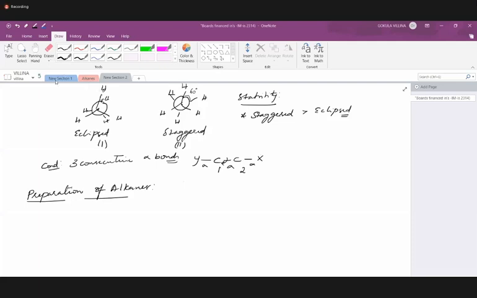And is it a ring strain? Yes, ring strain only. In simple words, yes, ring strain can be treated the same as torsional strain, definitely.